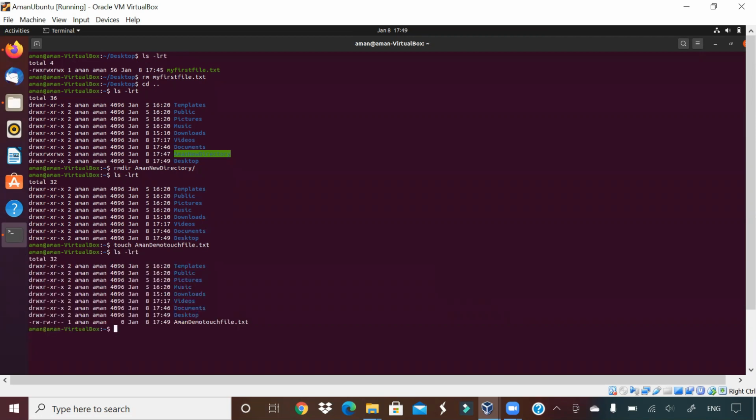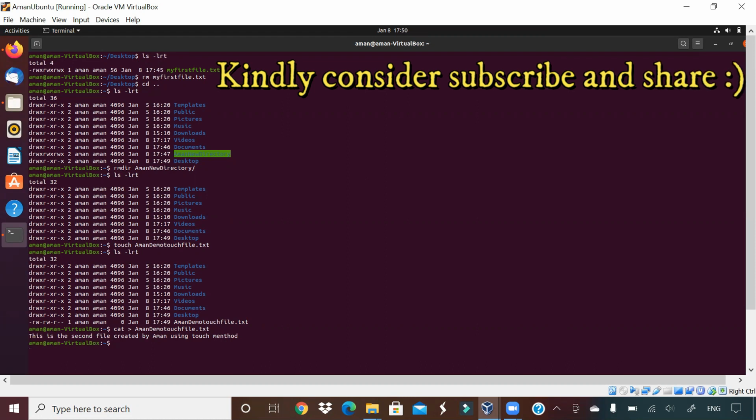How do I write in this new file, guys? Same way. Let us say cat and aman demo new file. Let us write something: This is the second file created by Aman using touch method. Then to come back, Control D, and when I do cat on this file, you can see the same content.